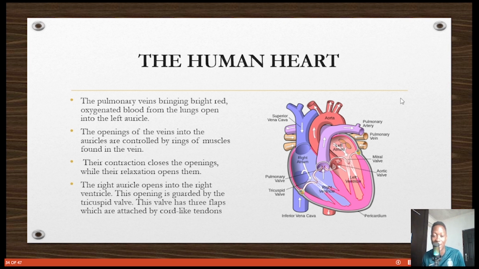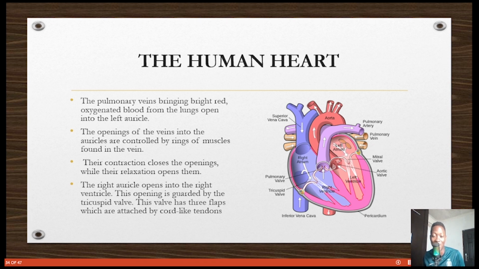Let me say it again. All arteries carry oxygenated blood except the pulmonary artery. And all veins carry deoxygenated blood except the pulmonary veins. Good. You can see the pulmonary veins carry blood back into the left atrium, but it is oxygenated blood.